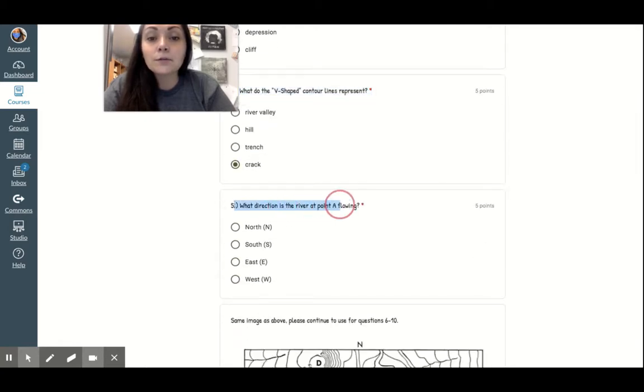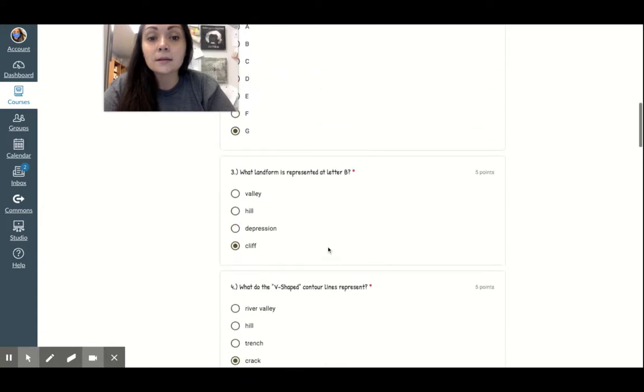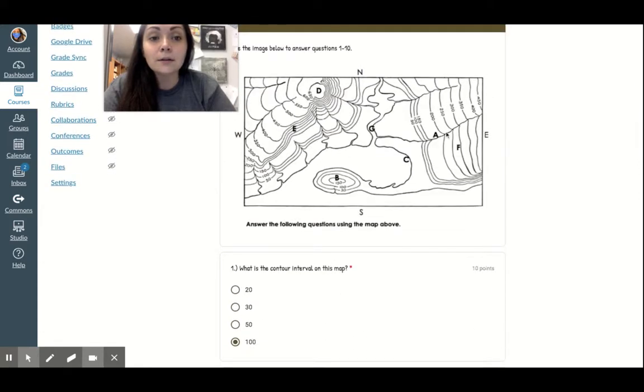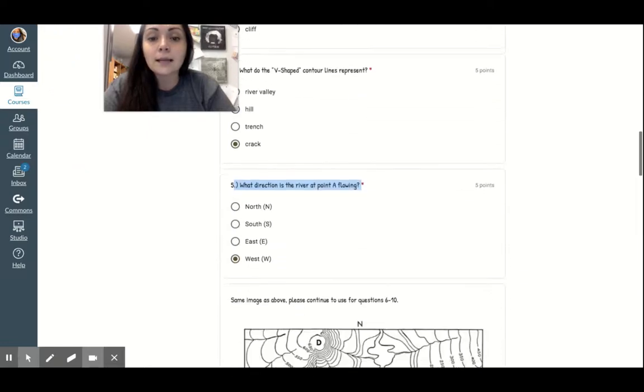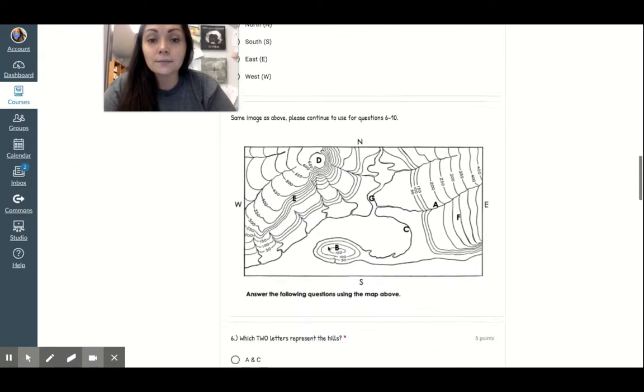Okay, number 5, what direction is the river at point A flowing? Is it flowing north, south, east, or west? So point A is right here, and here's the river. Is it flowing towards the west? Is it flowing towards the east? Is it flowing towards the north? Or is it flowing towards the south? And like I said, y'all, I'm just going to leave it on the last choice.